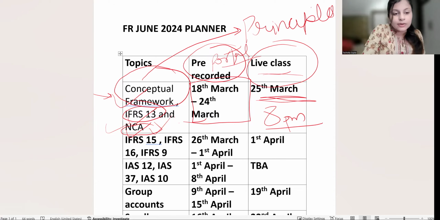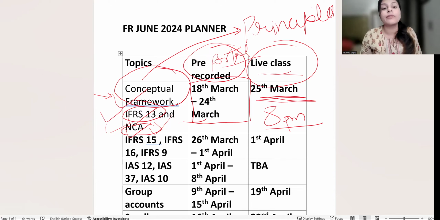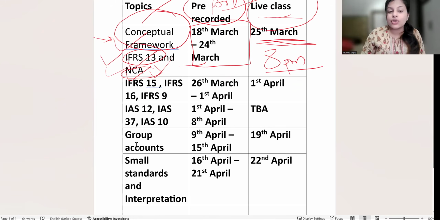So related to this unit, your test will be on 26th of March, which will be marked. So give regular tests, give regular assignments, and just stay on track with the planner. That is what could lead you to get those 94 marks, 98 marks, which students are actually getting out there. Then you have revenue, leases, financial instruments.